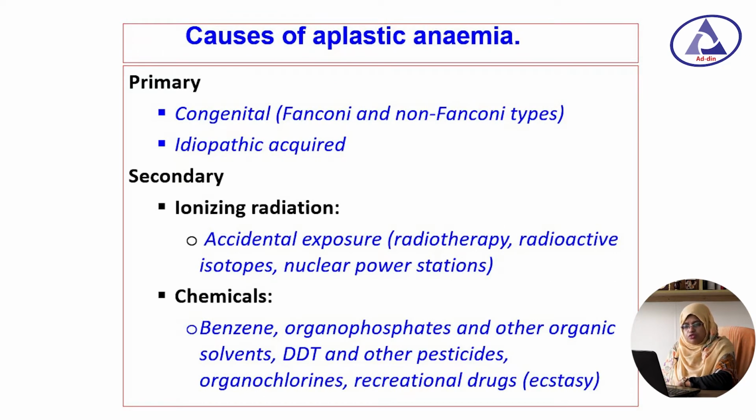What are the causes of aplastic anemia? The primary causes include congenital, that is Fanconi and non-Fanconi types, and idiopathic acquired. Secondary aplastic anemia includes ionizing radiation, that means accidental exposure like radiotherapy, radioactive isotopes, nuclear power station. And the chemicals include benzene, organophosphates and other organic solvents, DDT, pesticides, organochlorines and recreational drugs.